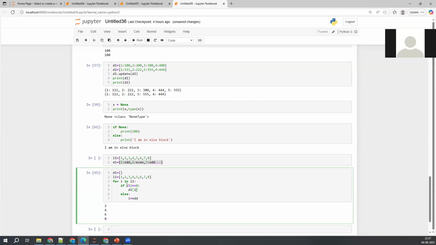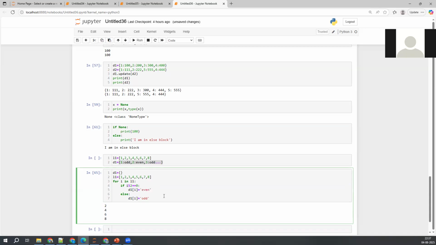The first time you get 1, the if condition is not satisfied, so it goes to the else condition. Now here D1 of I equal to, I'll simply put odd. Here I'll put even. That's it.